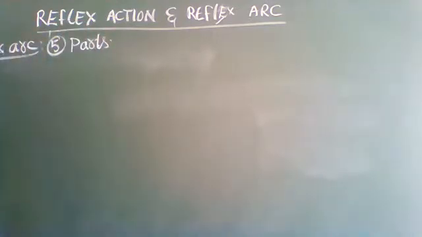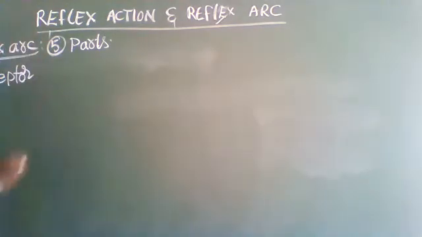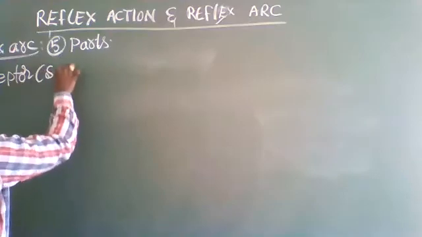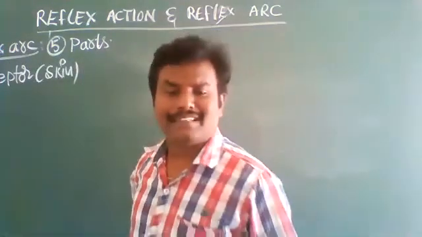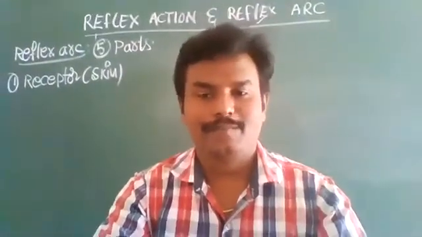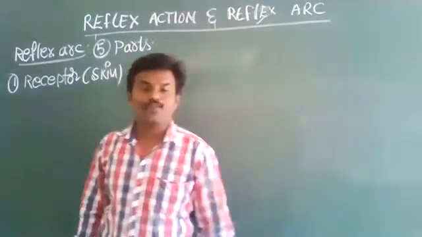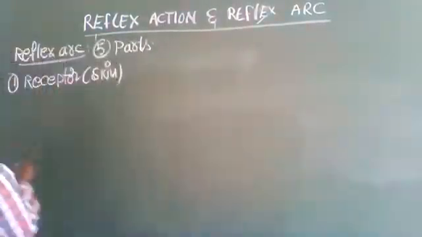One is receptor. Generally, receptors are on the skin only. Receptors, that is nothing but skin. On the skin only, we will give stimulations. Okay, first one is receptors.